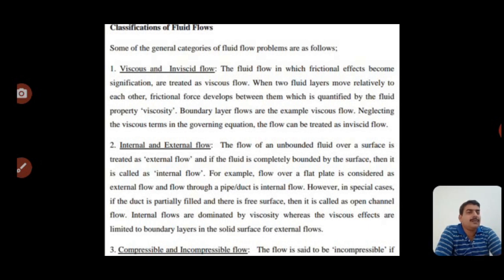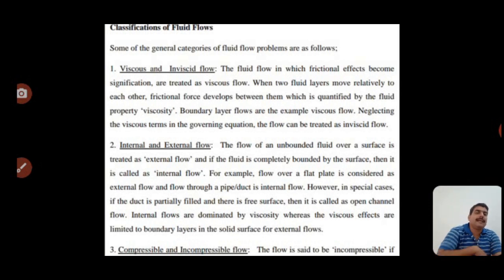The fluids in which frictional effects become significant are treated as viscous flow. When two fluid layers move relative to each other, a frictional force develops between them, which is quantified by the fluid property, that is the viscosity. Boundary layer flows are an example of viscous flow. Neglecting the viscous terms in the governing equations, the flow can be treated as inviscid flow.